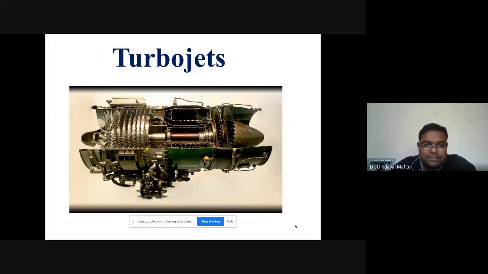So a turbojet engine basically has 5 important parts. Let's have a closer look. One is called the intake, which allows a sufficient mass of air to enter at low pressure loss, followed by the compression. In turbojet engines, we use two kinds of compressors: the centrifugal compressor, as well as the axial flow compressor.